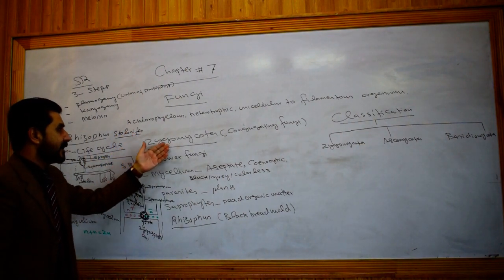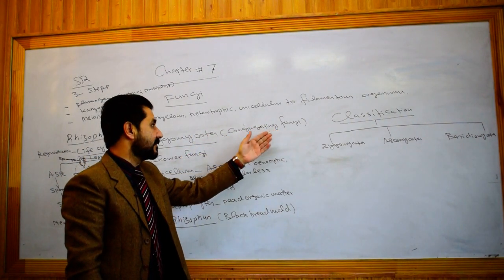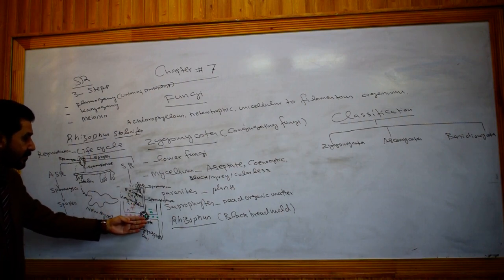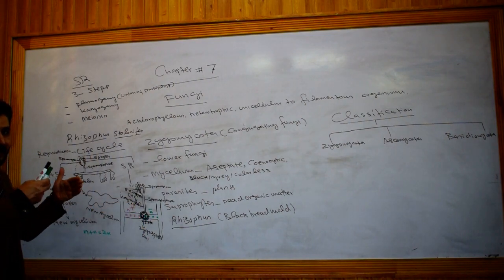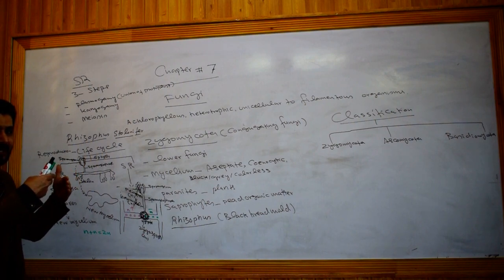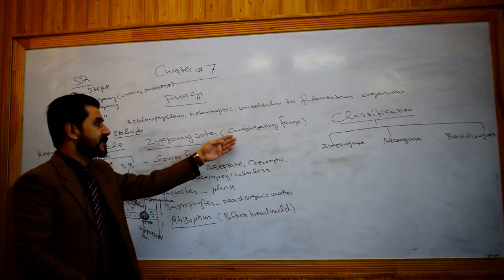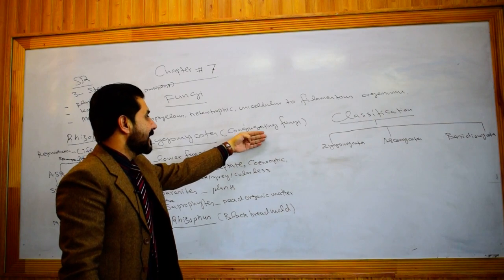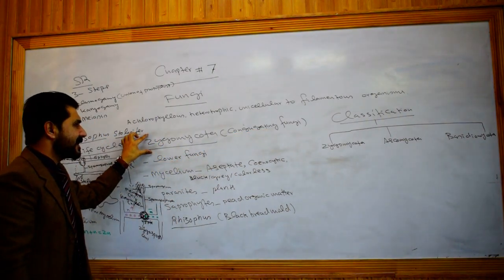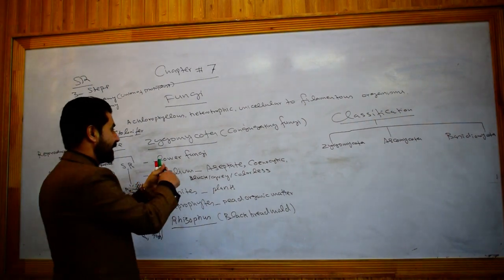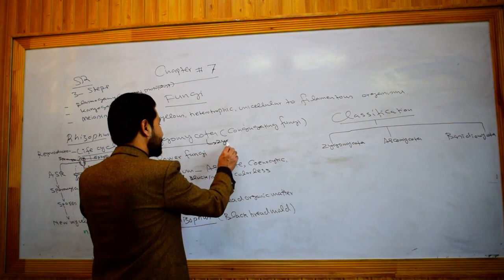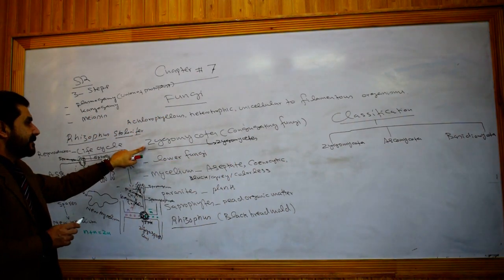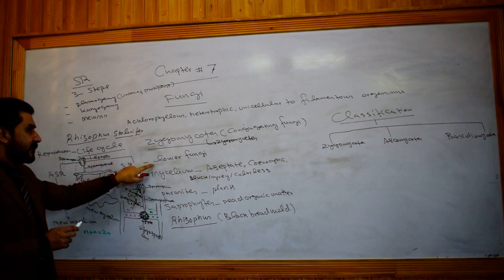I repeat, Zygomycota are called conjugating fungi because conjugation will occur between two haploid nuclei after plasmogamy, then karyogamy, then meiosis. So because of the conjugation, which is a type of sexual method, these fungi are called conjugating fungi. The members are also called zygomycetes. Zygomycetes is the name of the members, and the name of the division is Zygomycota, which includes lower fungi.